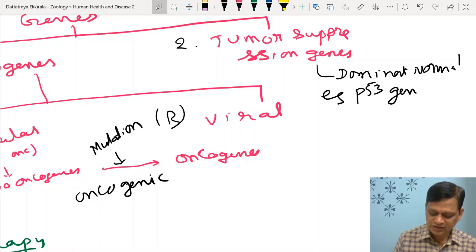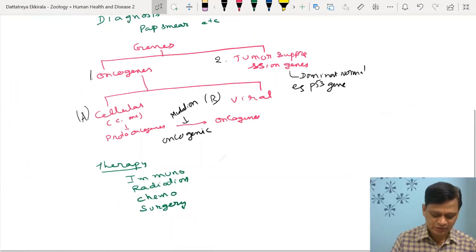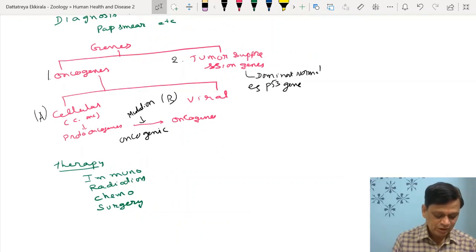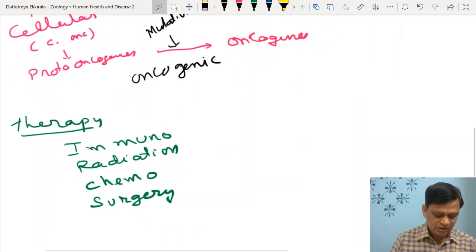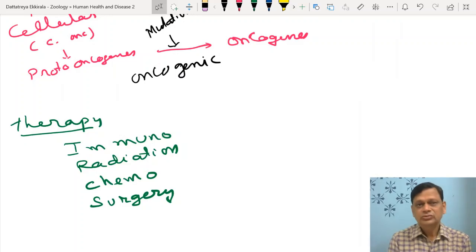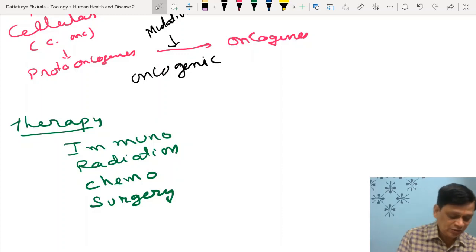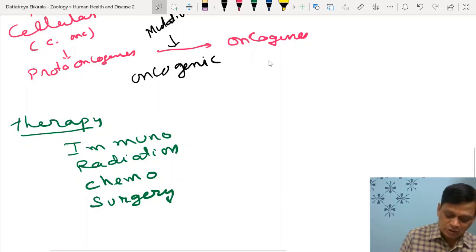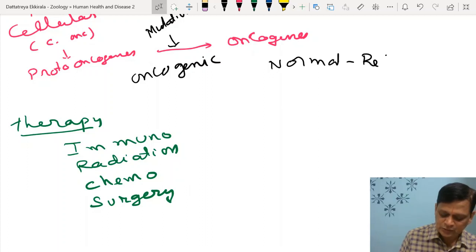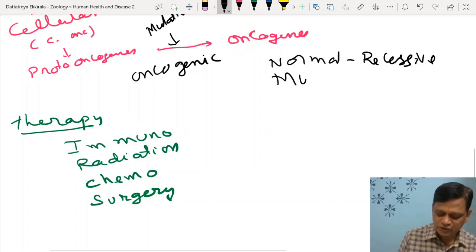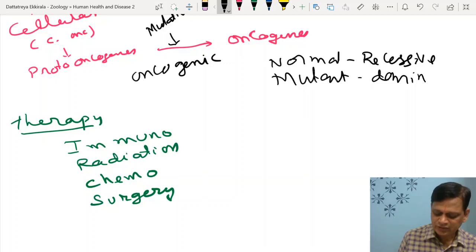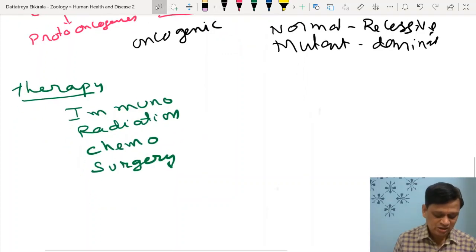So the P53 gene is an example of tumor suppressor genes. Then, what are the various methods? But in this case, cellular oncogenes: the normal variety, unfortunately, is recessive, and a mutant variety which causes cancer will be dominant. There will be many genes actually, right?